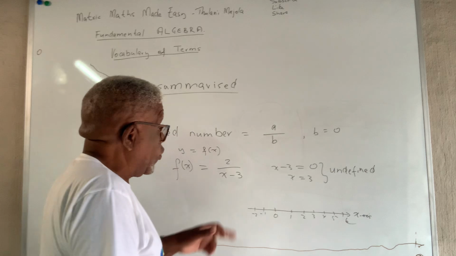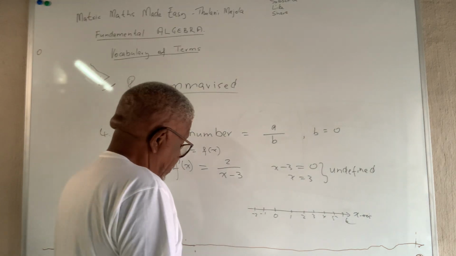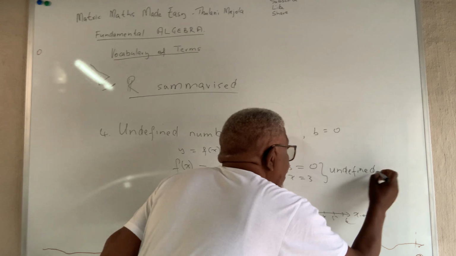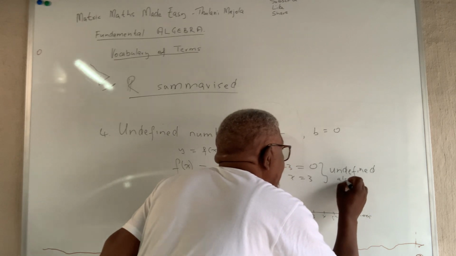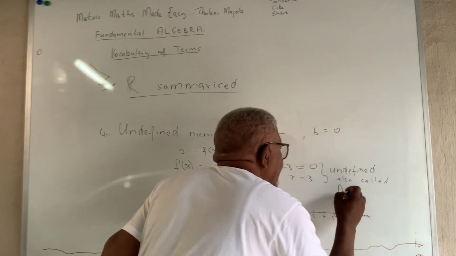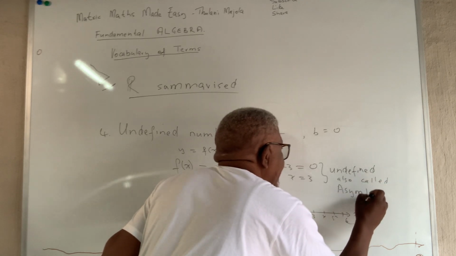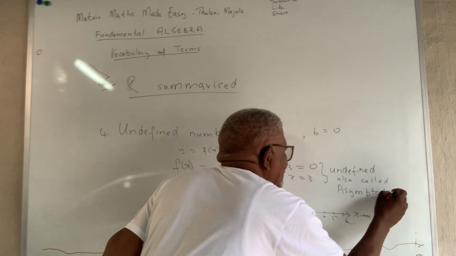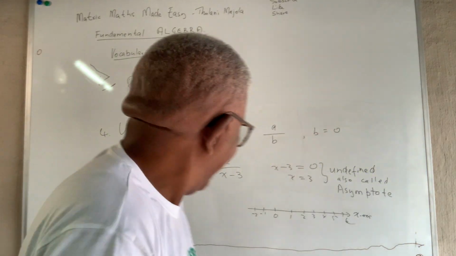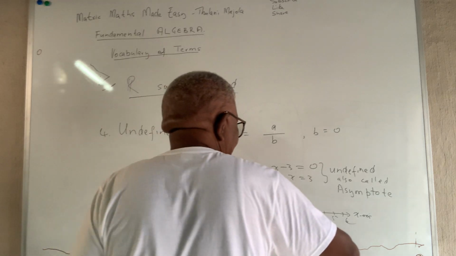The first thing you do is draw the asymptote. This undefined is also called an asymptote. In Zulu, we say asymptote. So the graph never crosses that line.